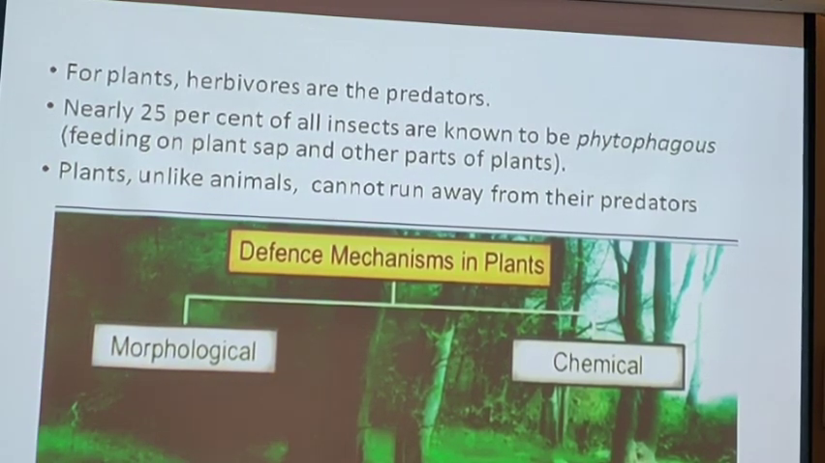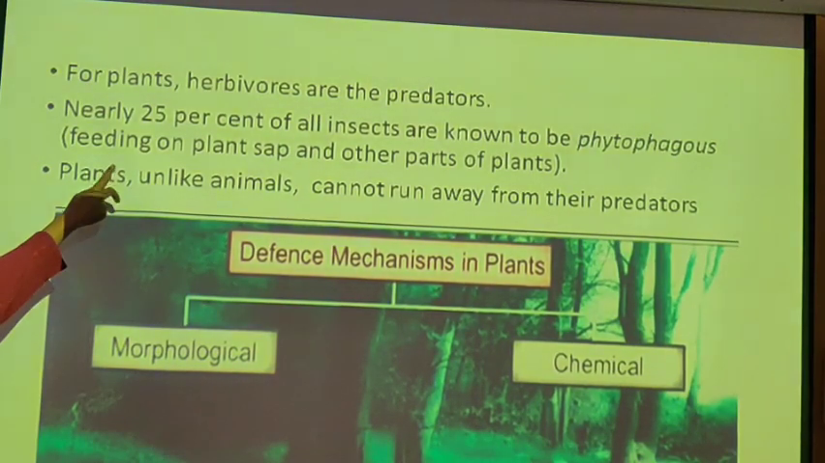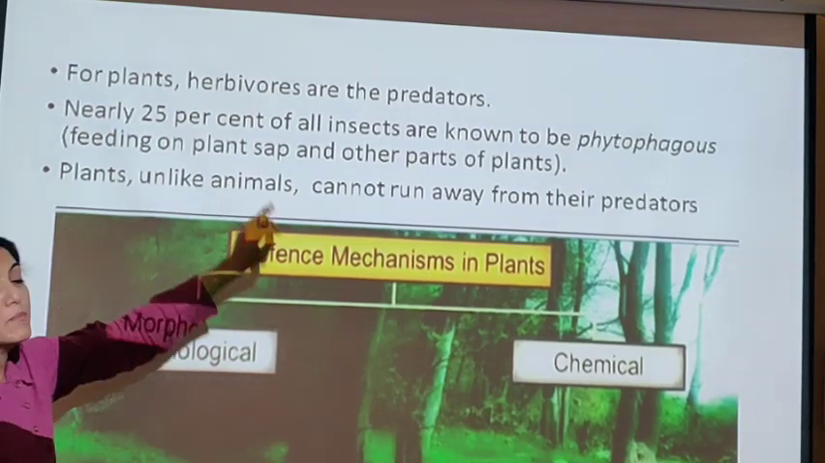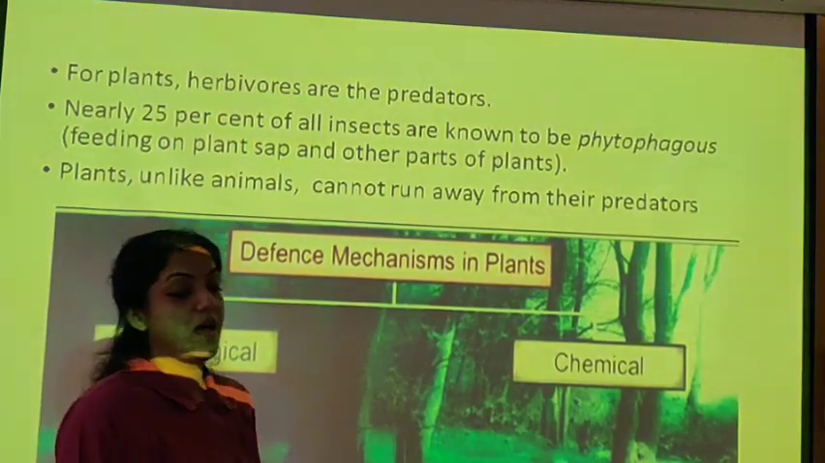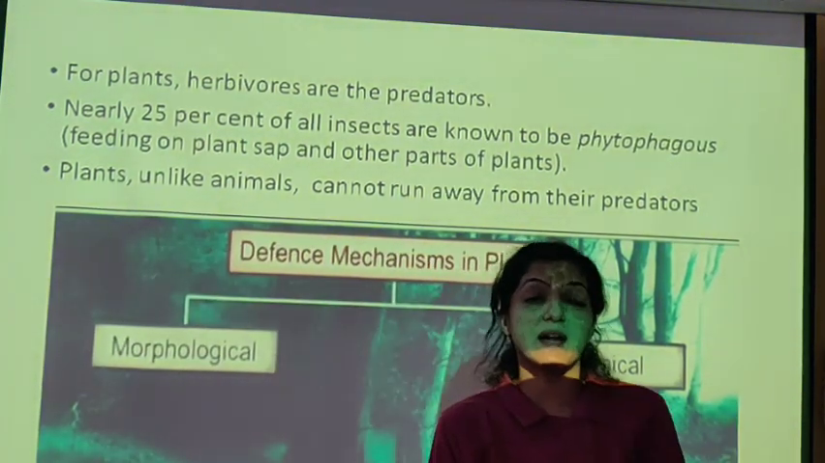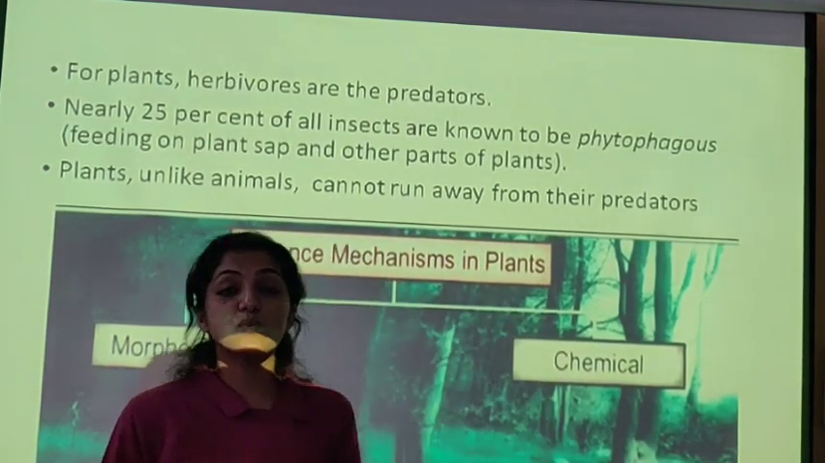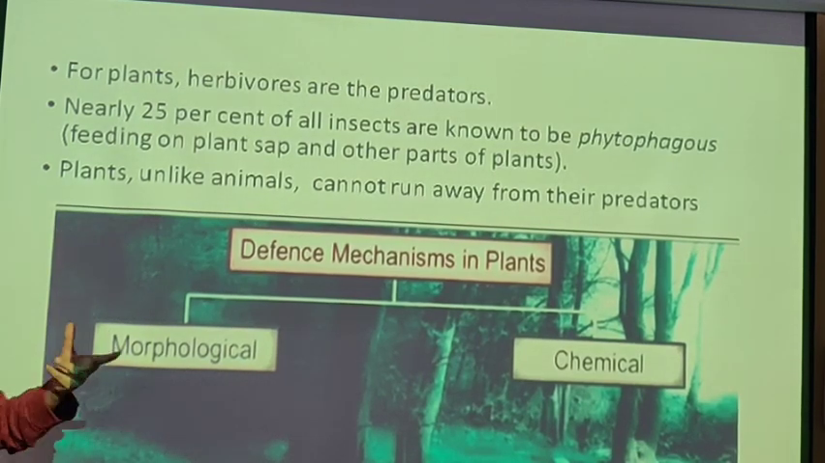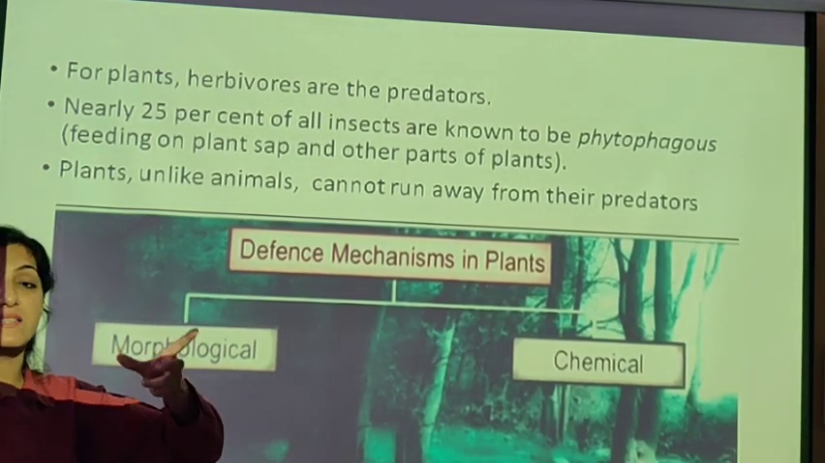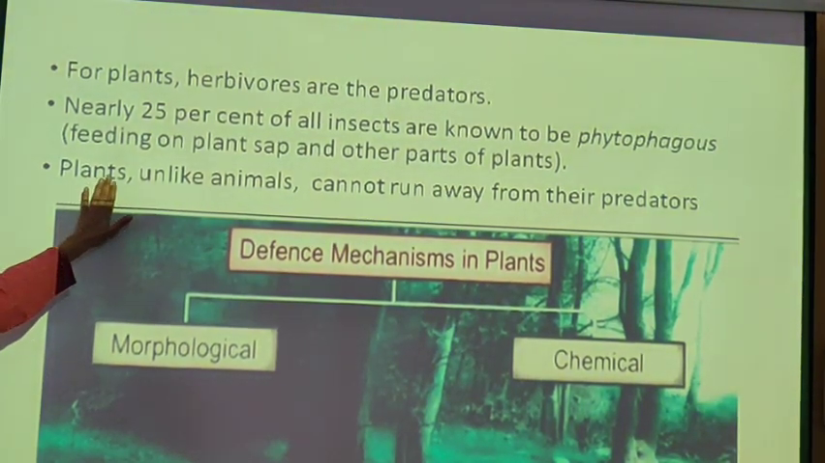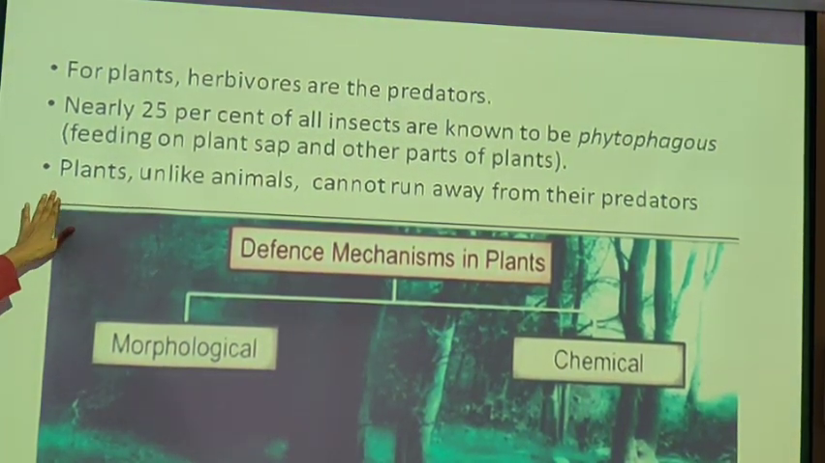Nearly 25% of all insects are known to be phytophagous. Phytophagous means they feed on plant sap and other parts of the plants. What is sap? It is plant juice. We have read about plant sap. Do you remember toddy? It is a juice of the plant. Right? How is toddy prepared? It is prepared from plant sap. So now, the majority of the insects feed on plant sap and other parts of the plants.